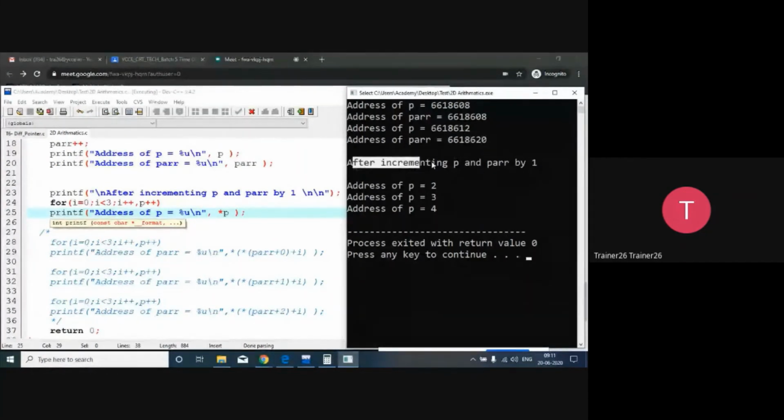So after incrementing by 1, so we started printing only p. तो जैसे आपने p प्रिंट करना स्टार्ट किया तो करंटली p के अंदर क्या एड्रेस अवेलेबल था 6618612. स्टार ऑफ p किया तो वहां पर क्या अवेलेबल था 2. Then you visited 3 and then you visited 4. So you added, that is over here plus plus किया है आपने. So p is equals to p plus plus, and that's why 2 3 4.